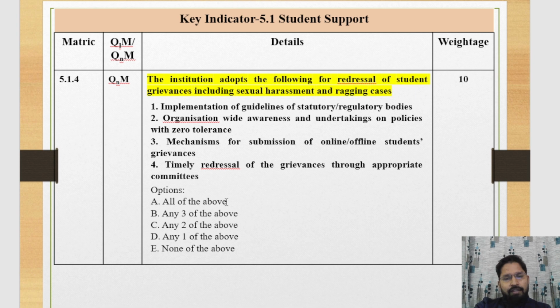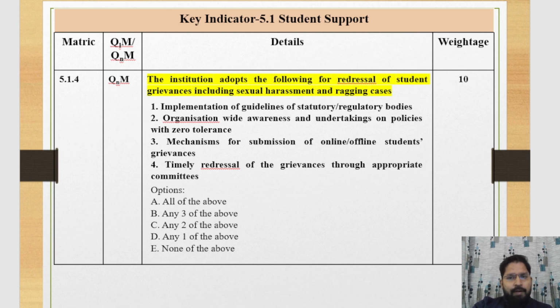If all the above points are implemented in your institution, then you tick on A. If any three of the above are implemented, then you tick on B. If any two of the above, then you tick on C. Any one of the above, then tick on D. If your institute has not adopted any of the four points, then you tick on E. In this matrix 5.1.4, there is no template given.